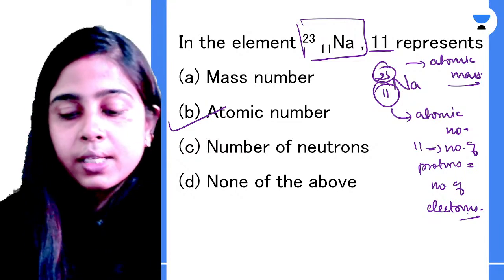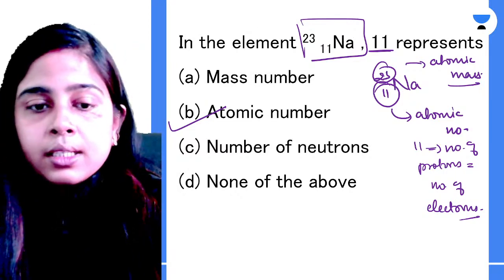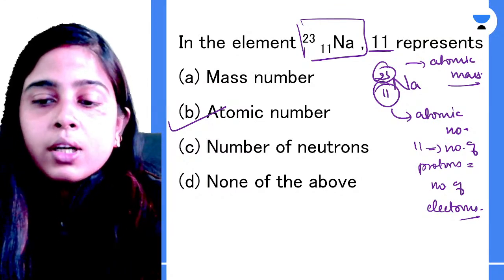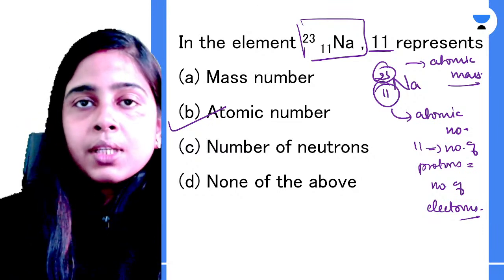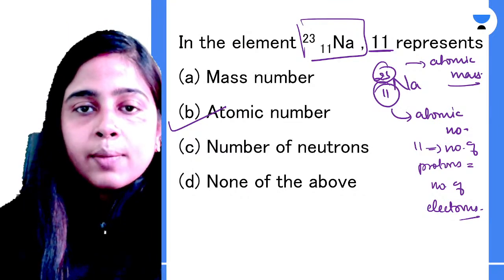Okay, Siddharth, please explain the Niels Bohr model. Okay, so you want me to explain the Niels Bohr model? See, Niels Bohr gave his model just to overcome the drawbacks of the Rutherford model. So let me take you to the black screen for that. Rutherford's model cannot explain the stability of the atom, why atoms are so stable.